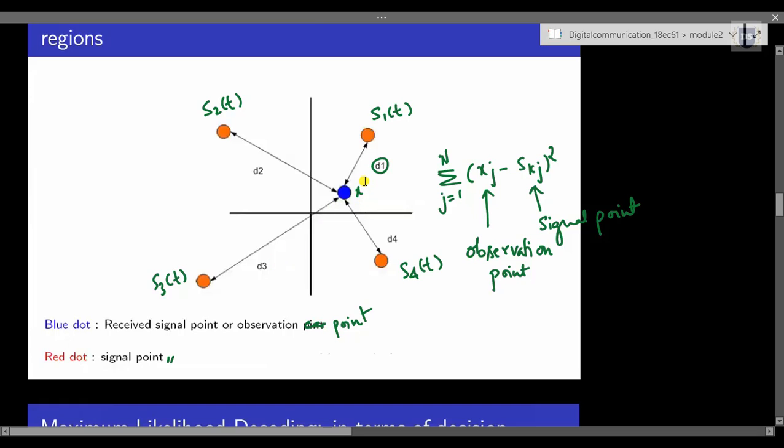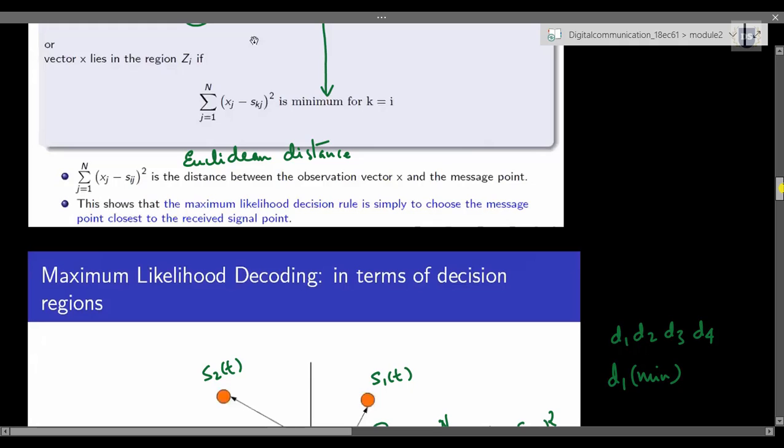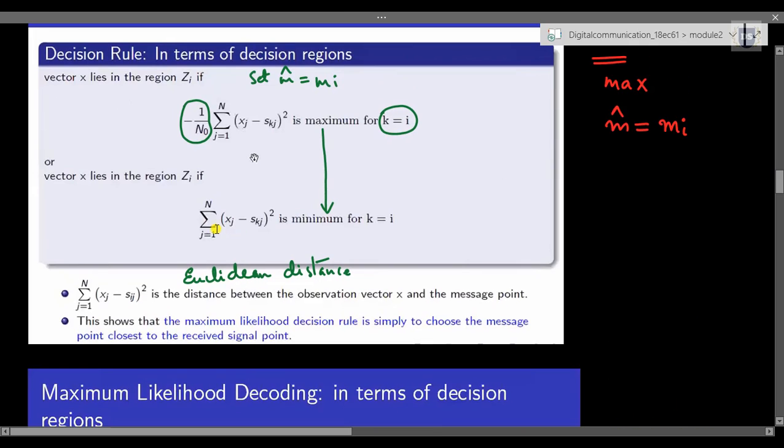Obviously, diagrammatically we can get to know that d1 is lesser than d2. So out of all these distances, d1, d2, d3 and d4, the least value is d1, and thereby we can assign x as equal to S1 of t. So that's the meaning of this mathematical representation.